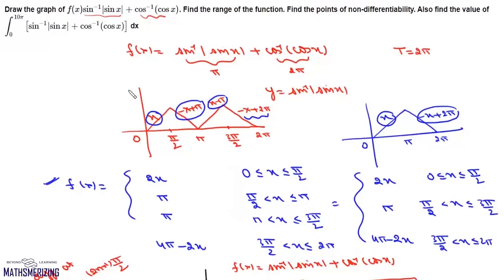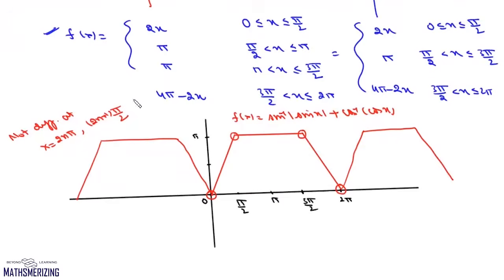Now we need to find the range of this function also. So the range of this function is from 0 to pi, as we can see, this graph lies entirely in the interval from 0 to pi. So the range of this function is from 0 to pi.